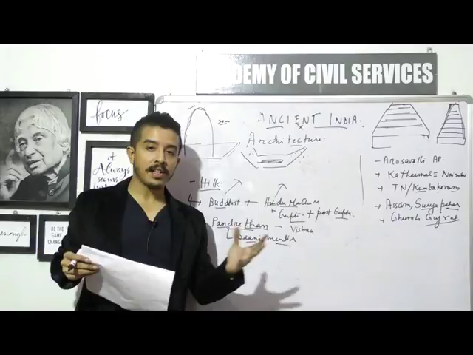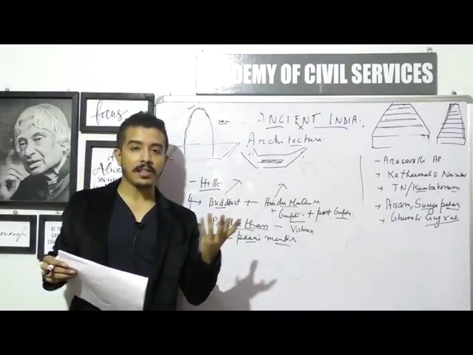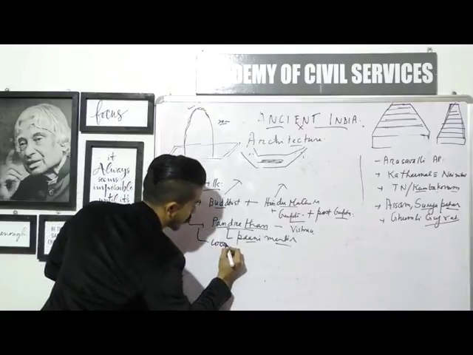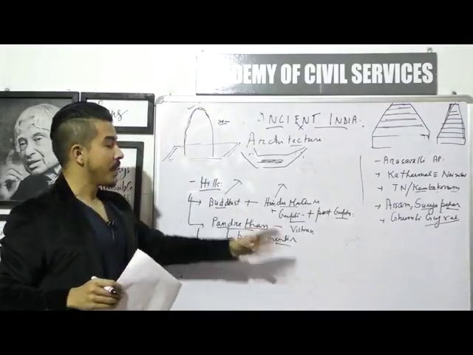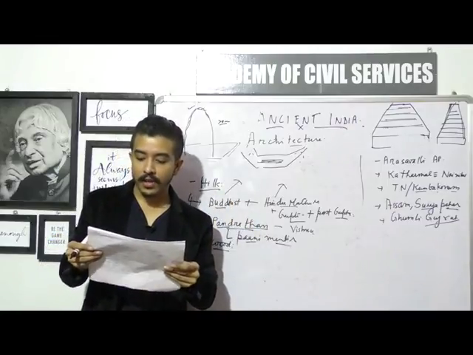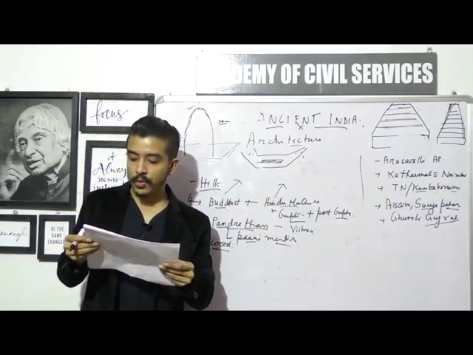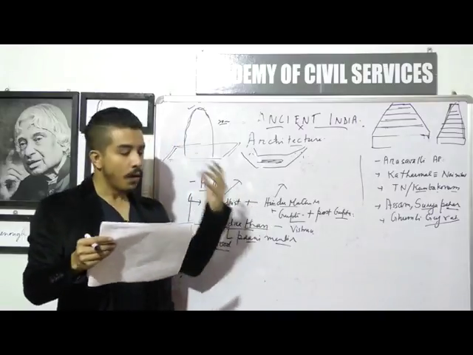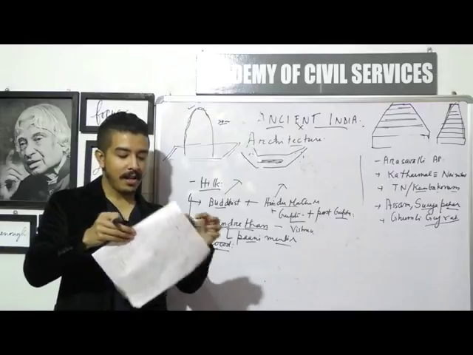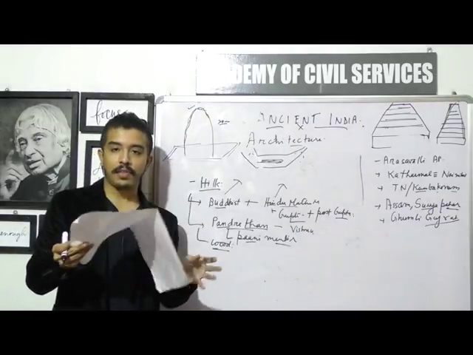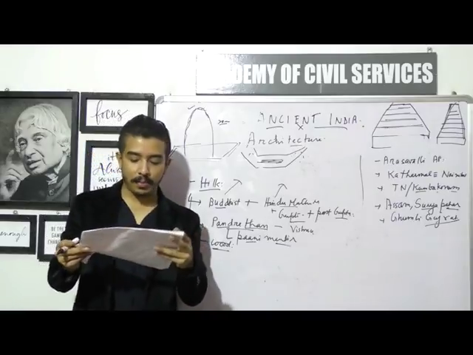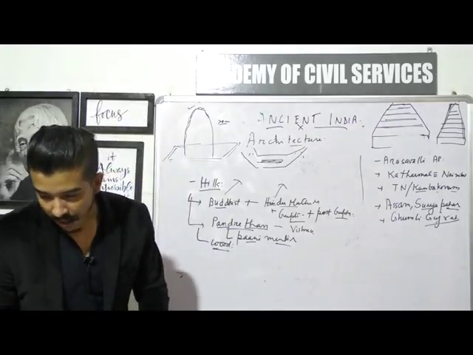Because it was built in a hilly place, instead of rocks they were using a lot of wooden structures. So wood structures were used instead of rocks for temples found in the hilly regions. That brings us to the end of the North Indian style of temples found in different parts of India. Just by talking about the North Indian style, we cannot stop our class. We have to talk about the South Indian style of temples as well.